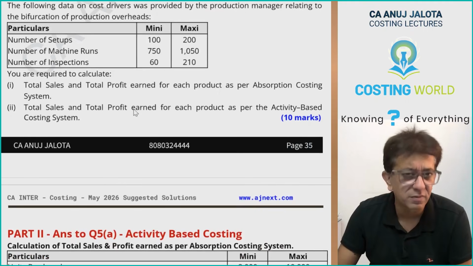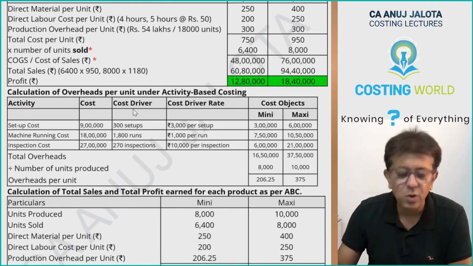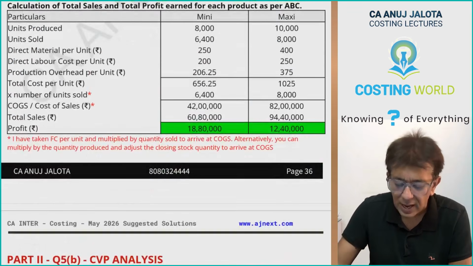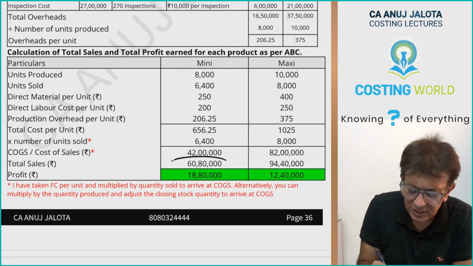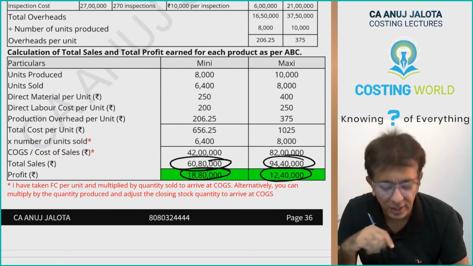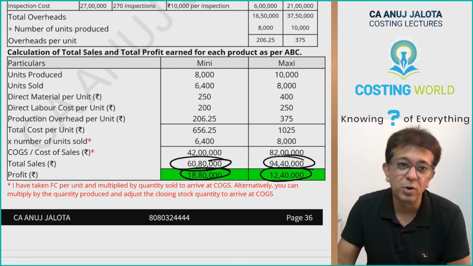I will discuss that once I completely solve this, but then your answers will be like this. Under absorption costing, these are your sales and profits. Okay. And under activity based costing, sales of course is same only, the profits will be different because of different answers of overheads. This will be your answer for the profit part over here.